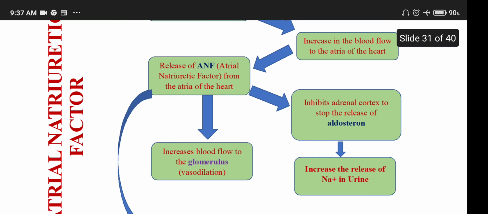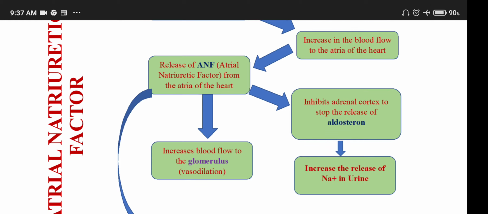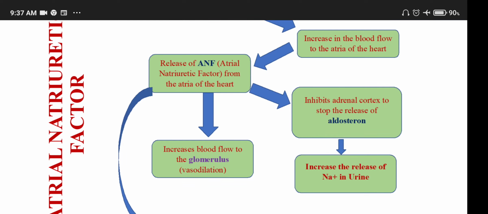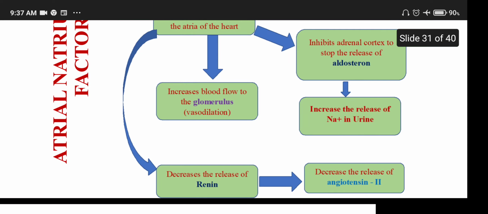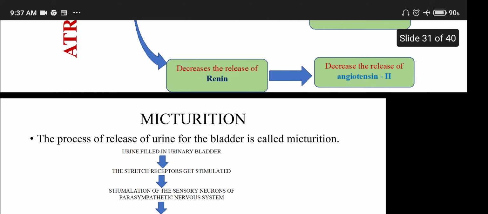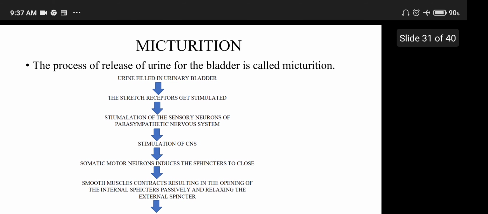One, it inhibits the adrenal cortex to stop the release of aldosterone, which results in an increase in the release of sodium ions in urine. The next one, it increases the blood flow to the glomerulus, that is vasodilation. One more thing, it decreases the release of renin, which decreases the release of angiotensin 2. So they are interrelated.